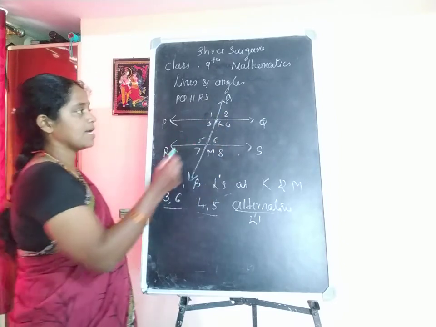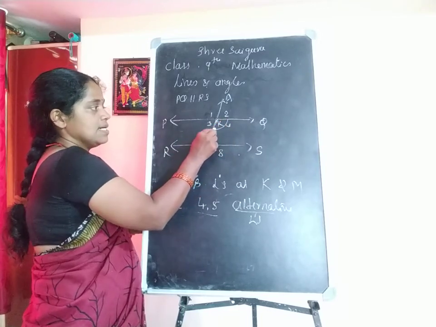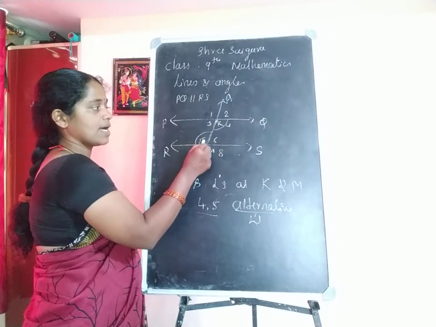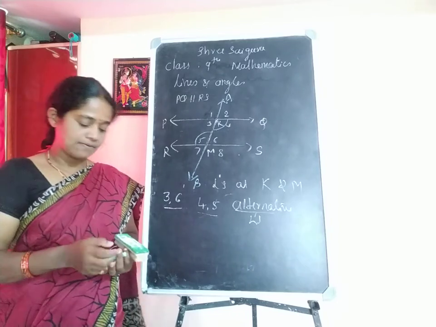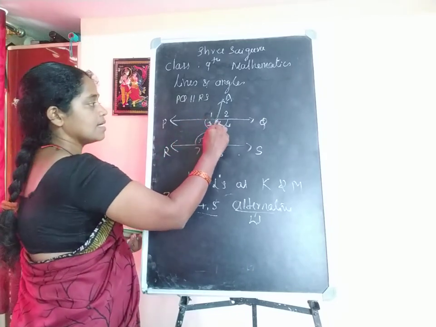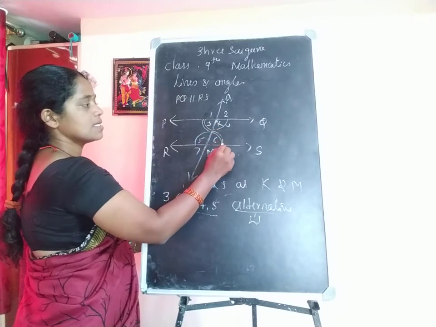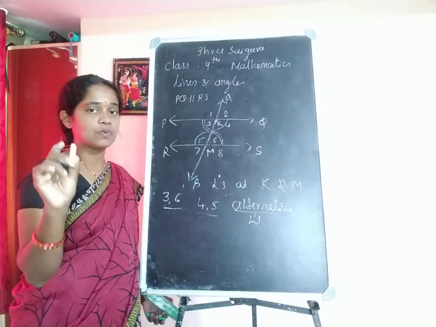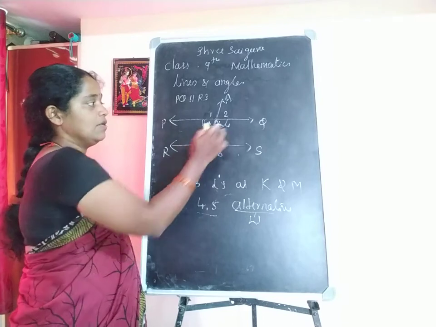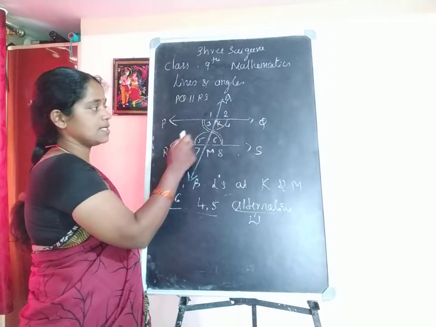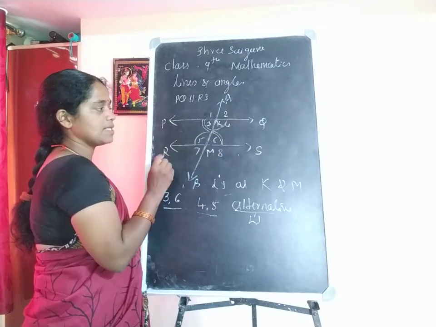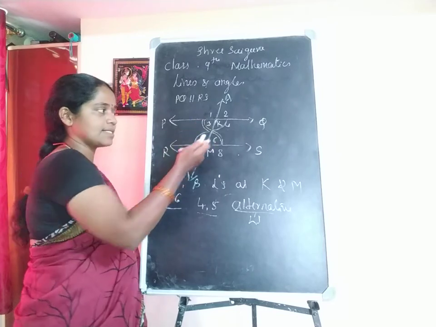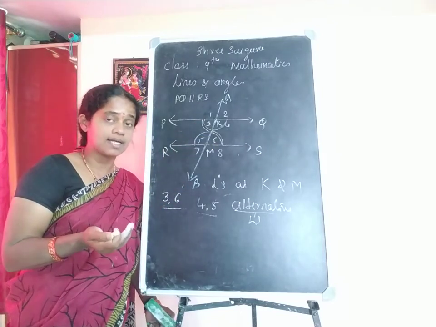When I mark this with colored chalk, you can identify easily. This angle 4 and angle 5. So these two angles are what? Alternate angles. Angle 3 and angle 6. I use the same color chalk so that our students can identify alternate angles. 4 and 5 are colored in yellow, and 3 and 6 in blue, another pair of alternate angles.